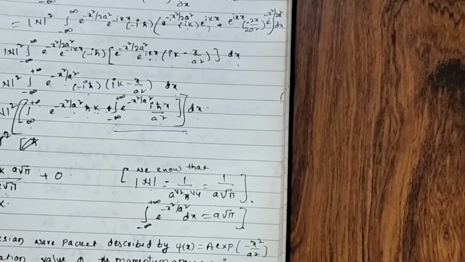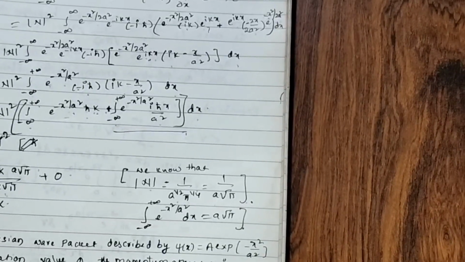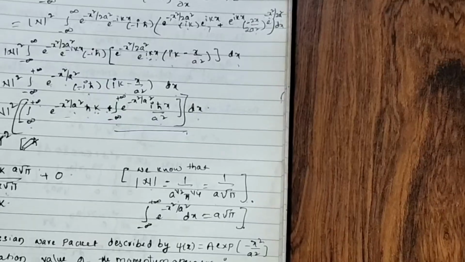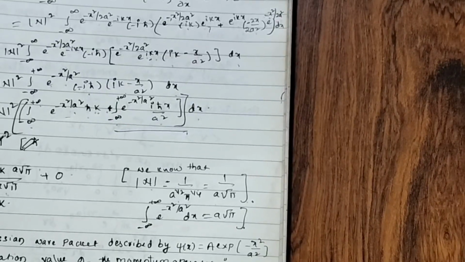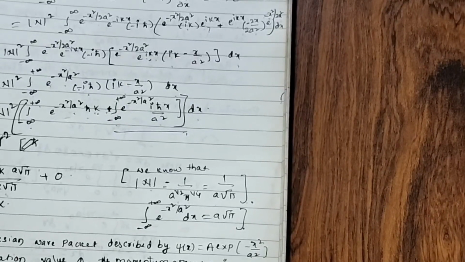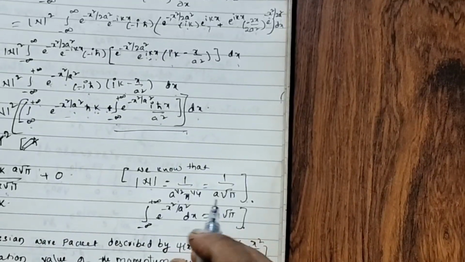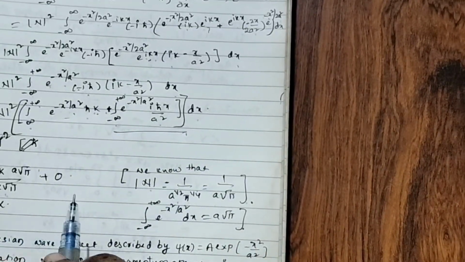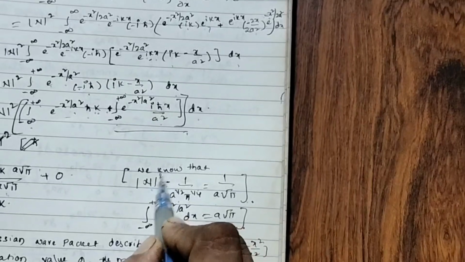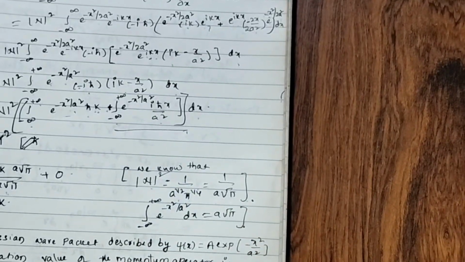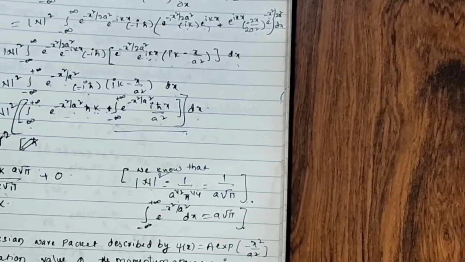What is remained? H cut k is remained. This is the value of n square. Okay? N square equal to 1 by a root pi.